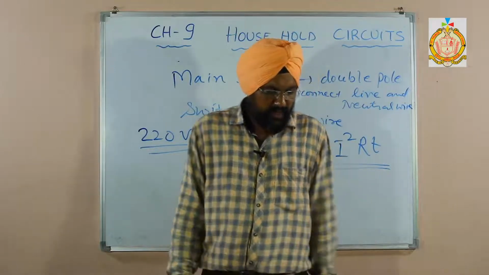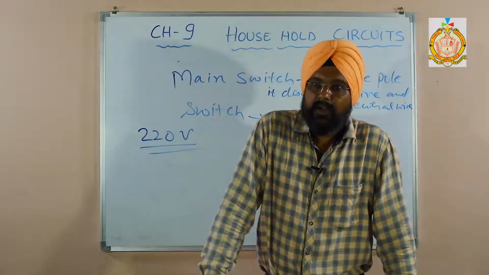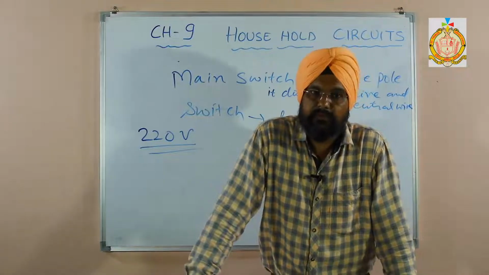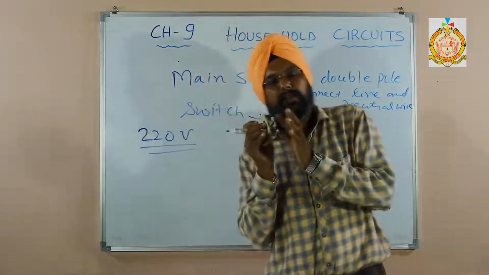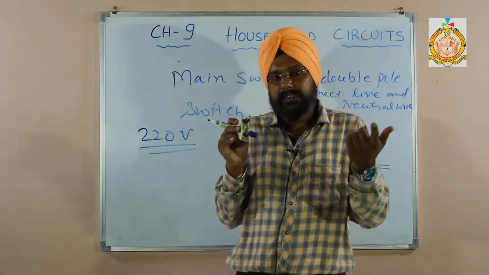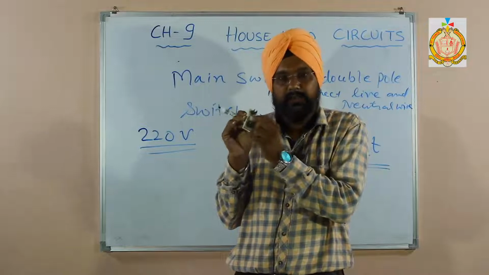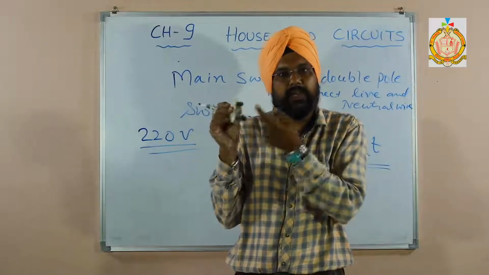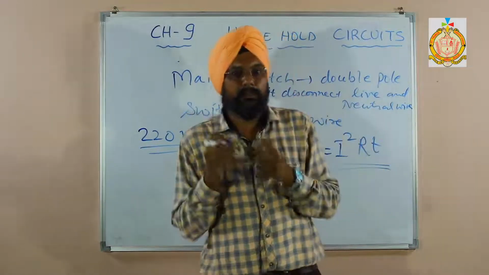Next, we are using an MCB in our houses and also in our school. What is the full form of MCB? Miniature circuit breaker. What is the difference between the MCB and this fuse? If the current exceeds, this wire may melt, and we need to change this wire, and it takes time after removing the fault from the appliance.